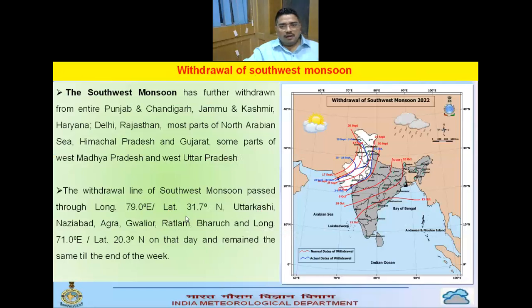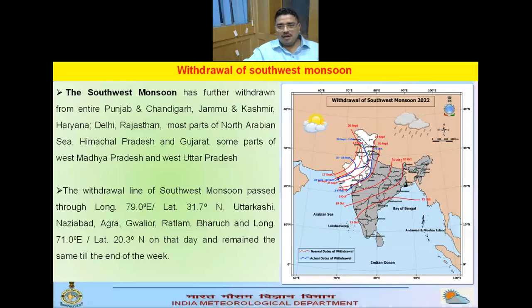And now move to the withdrawal of southwest monsoon. So the white color shows where the monsoon has withdrawn from. So you can see that monsoon has further withdrawn from Jammu Kashmir, Punjab, Haryana, Chandigarh, Delhi, Rajasthan, and most parts of Gujarat state and Himachal Pradesh, and from some western parts of Madhya Pradesh and western parts of Uttar Pradesh. So this is the situation.